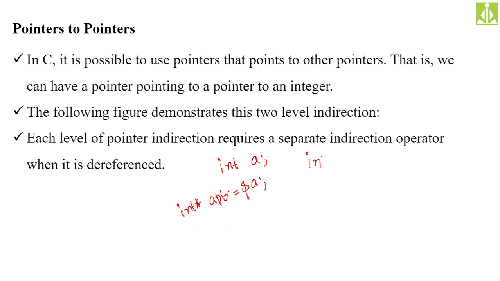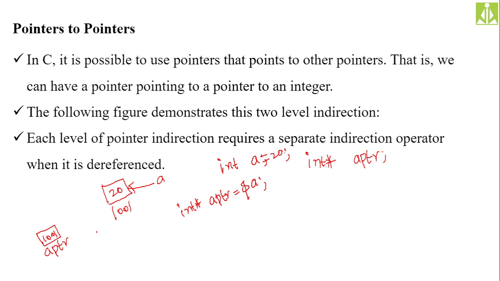So let us assume you have a variable of integer pointer, int star aptr. How will this be in reality? A memory location, name is a, having the value, let us say 20, we initialize this to 20. You have this aptr, another memory block, whose address is 1001, and inside this aptr we are storing this 1001.